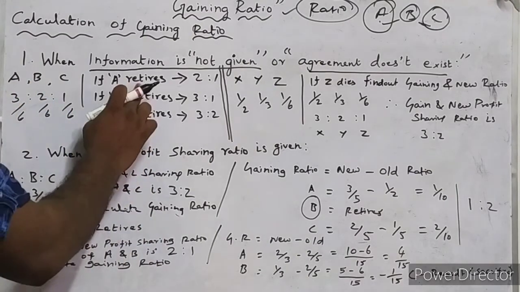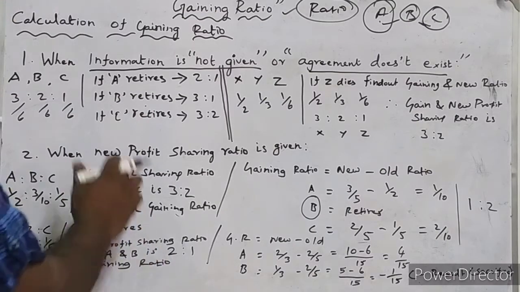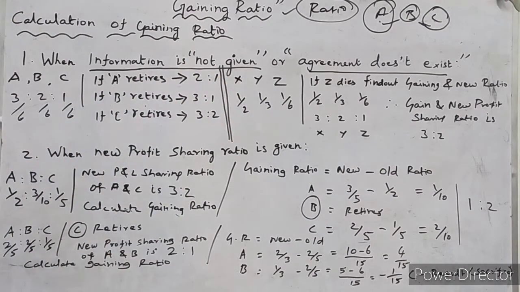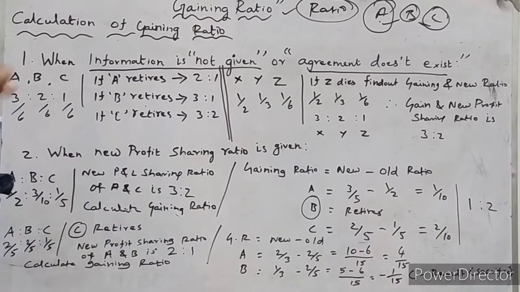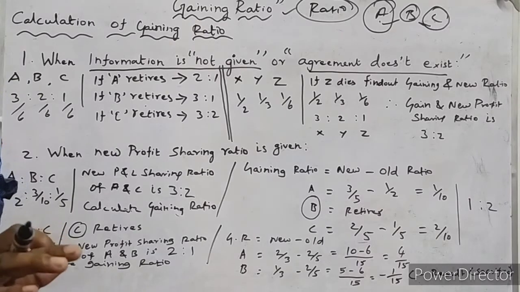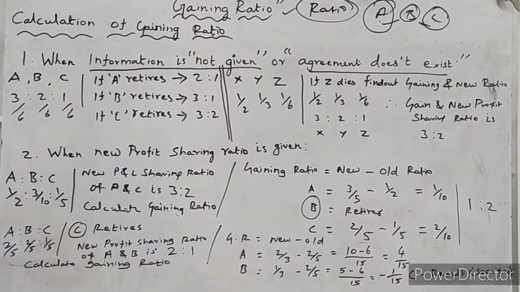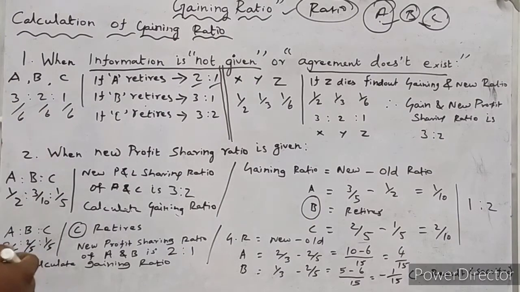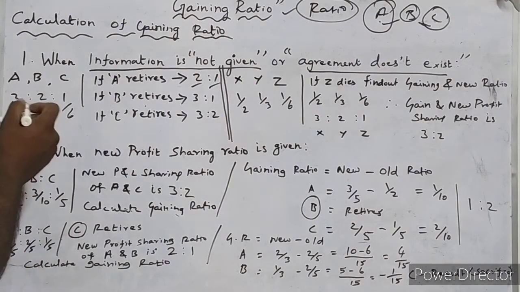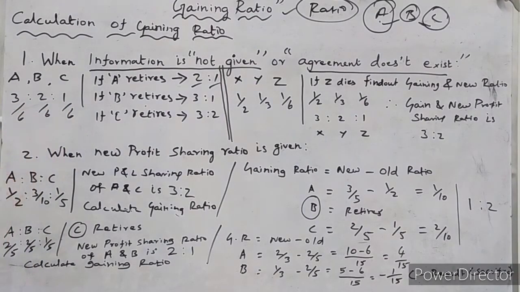If A retires, what will be their profit and loss sharing ratio? What will be the profit and loss sharing ratios for B and C? Because B and C are continuing partners. So their profit and loss sharing ratio will be 2:1. By chance, if B retires, A and C are continuing partners.